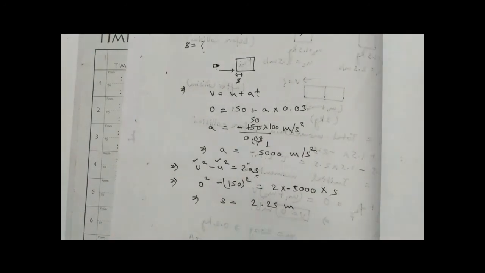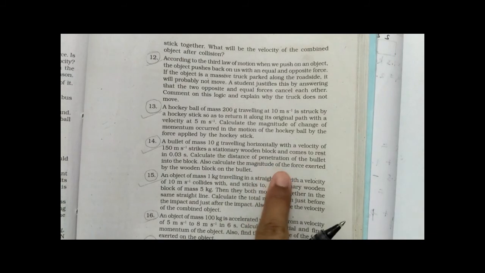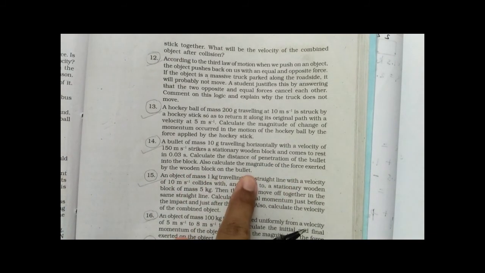Okay, now another question is being asked. They have asked you to also calculate the magnitude of the force exerted by wooden block on the bullet.